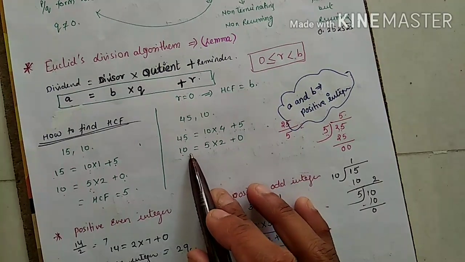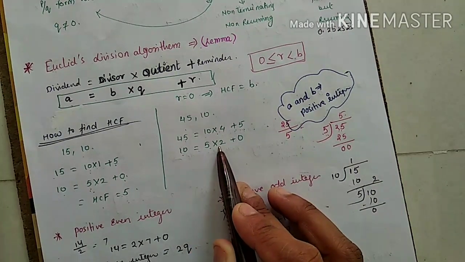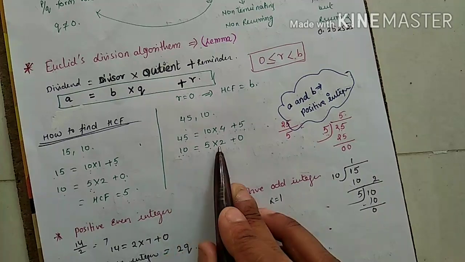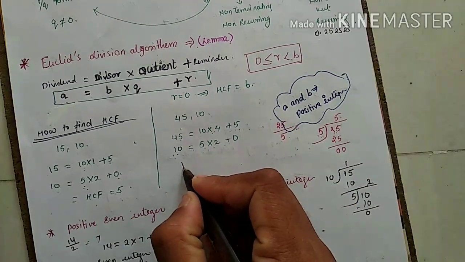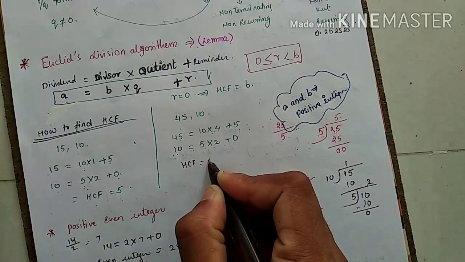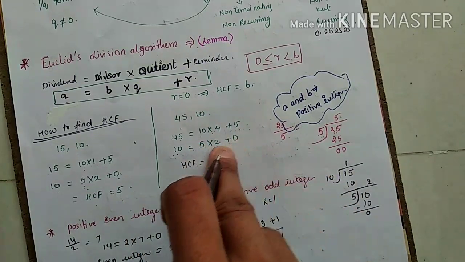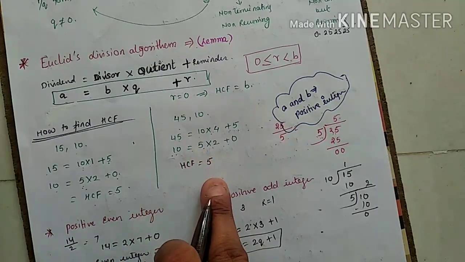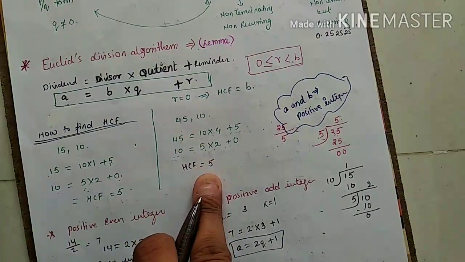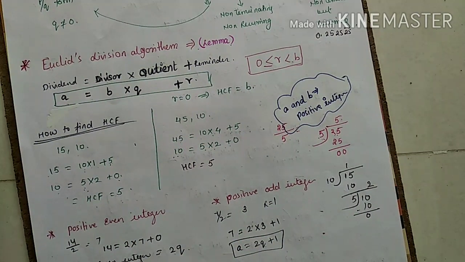So, what will you write? 10 equals 5 2s are 10. The remainder will be 0, because 10 equals 10. So, here your HCF is 5. Why 5? Where I am getting the 0, in that equation, the B point is my answer. B is my answer. Is it clear? Very clear, I think.